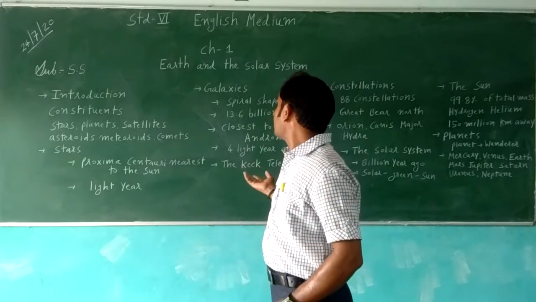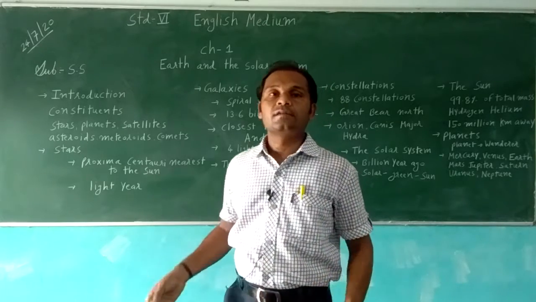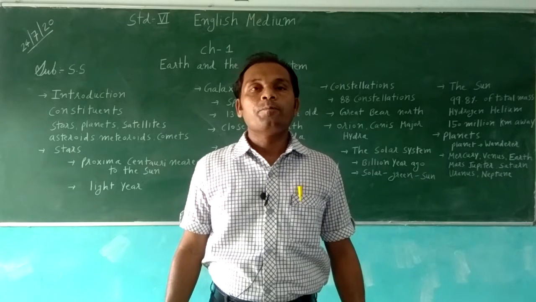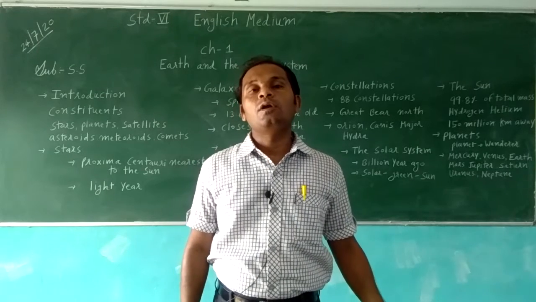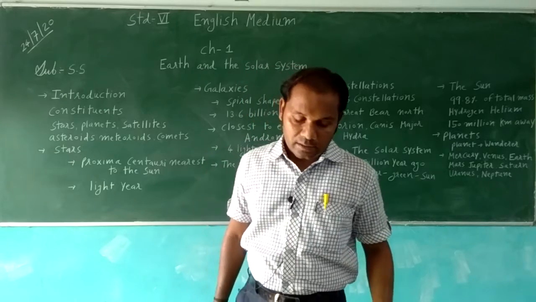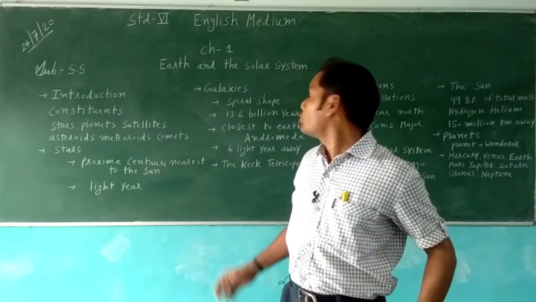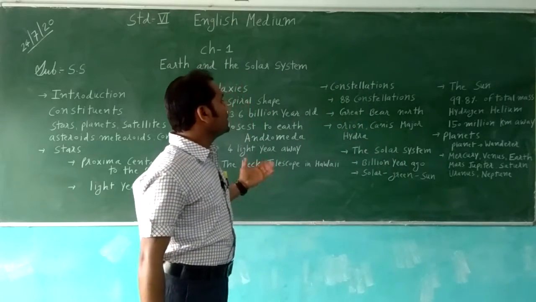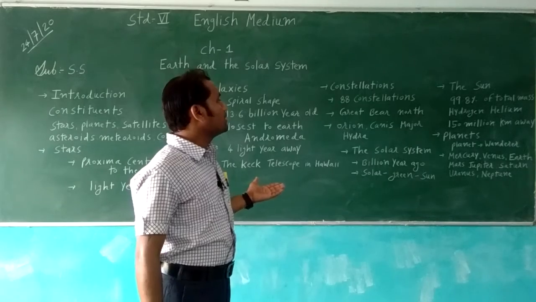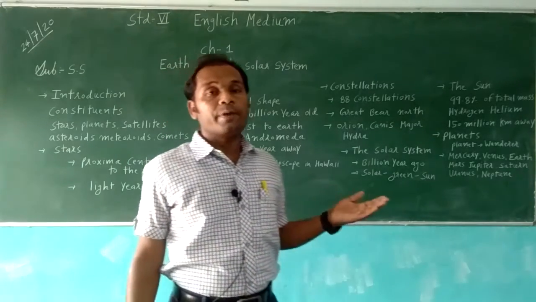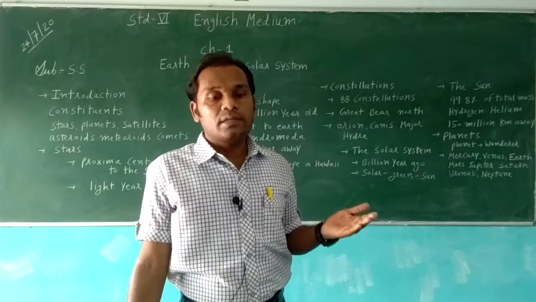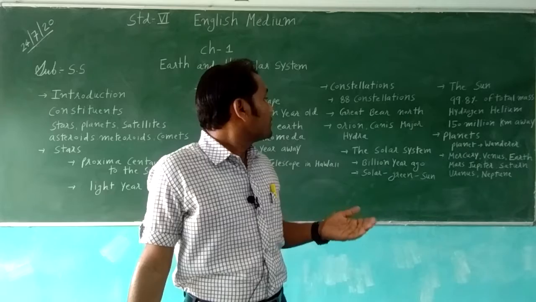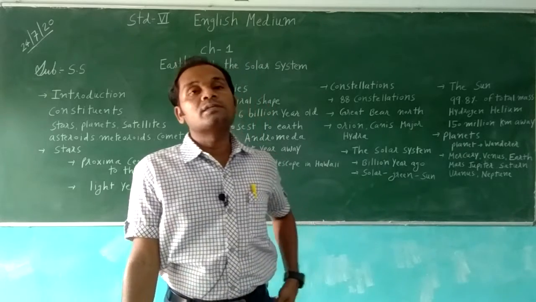You can see many stars in the sky. They form different shapes and patterns in the sky, and these are called constellations. There are a total of 88 constellations in the universe, and the stars frame a shape that is called a constellation.